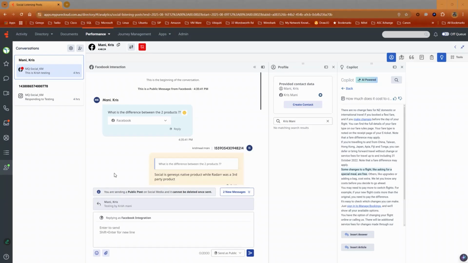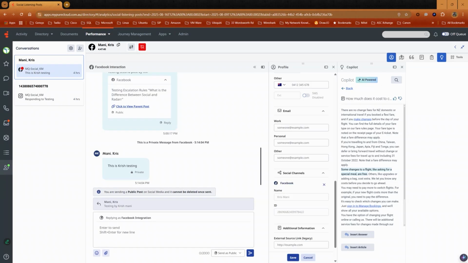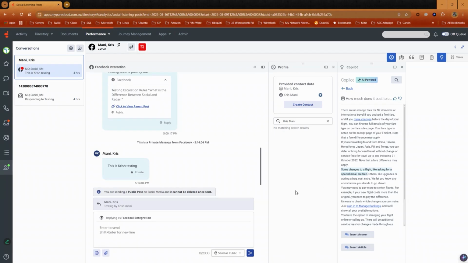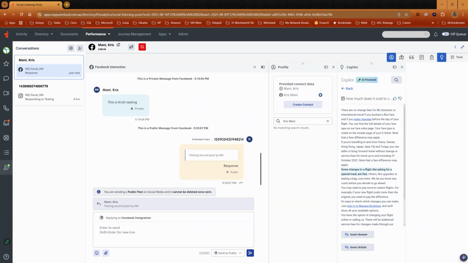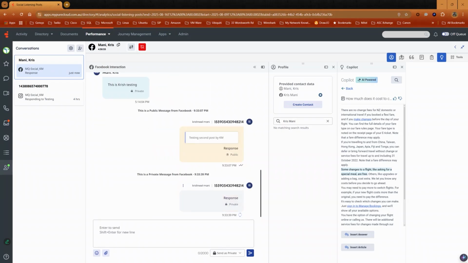Agents can manage both public and private social interactions within the all-in-one Genesys Cloud Agent workspace. Agents can also assign an existing external contact to the interaction, or a new contact can be created for the customer if required. If configured, they can also include assistance from Agent Copilot. Agents can respond publicly and easily transition the conversation to a direct message with a single click, keeping the entire interaction unified within the same conversation thread.